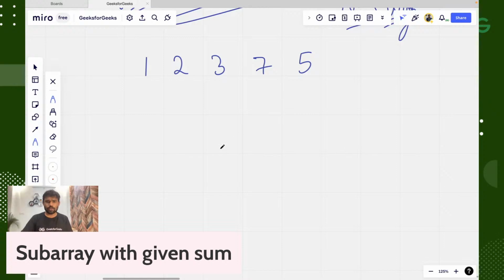So now what we will do, we will take a start pointer at the beginning and the end pointer also here. Start pointer and end pointer both at the same index, which is the zero index.